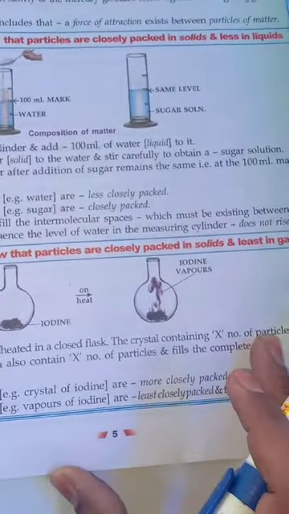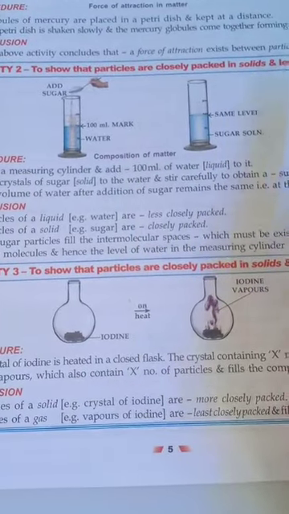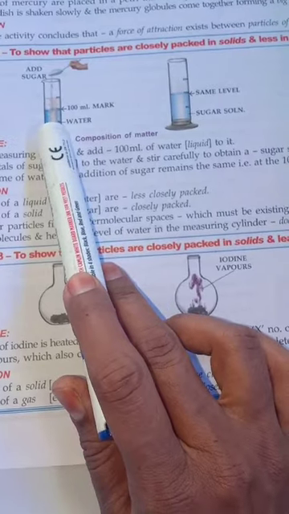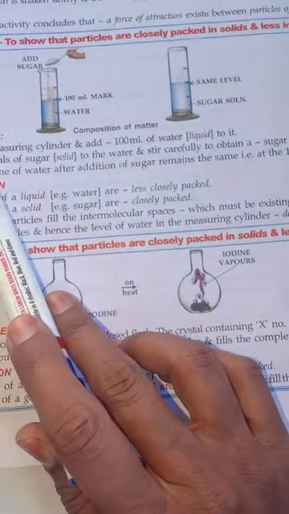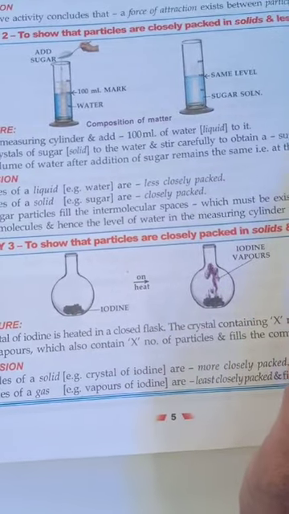In the second experiment, they have shown how particles are closely packed in solids and less in liquids. They have taken a measuring cylinder and 100 ml of water is poured into it. In that they have added sugar crystals and obtained a sugar solution.